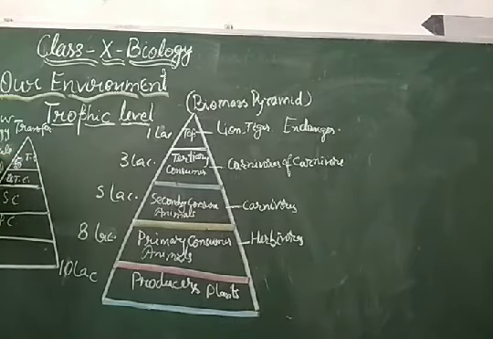Lion and tigers get less energy because they are at the top of the food chain, and as per the 10% law of energy transfer, they get only 1 joule of energy, while the plant is getting 10,000 joule. Primary consumers are getting 1,000, secondary consumers 100 joule, tertiary consumers 10 joule, and top consumers receive only 1 joule.